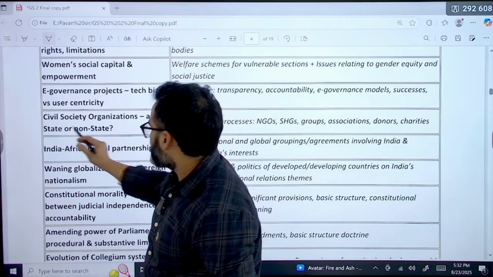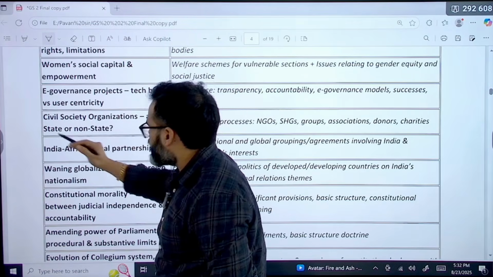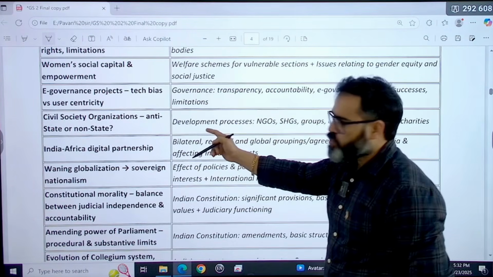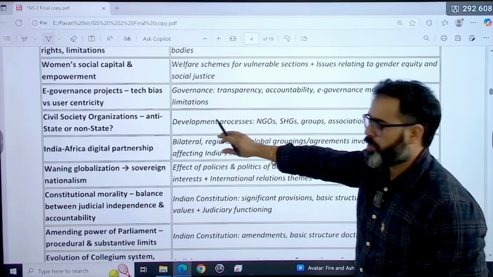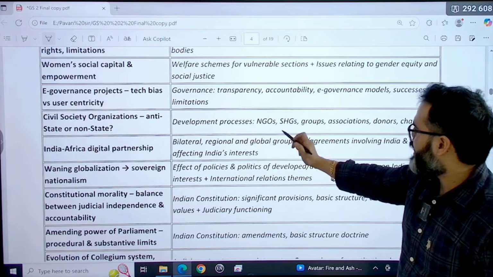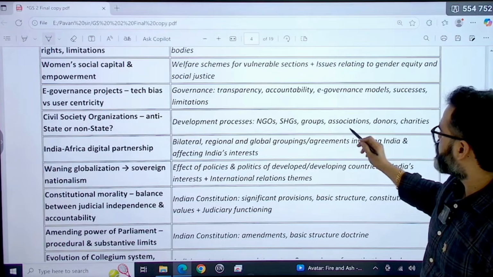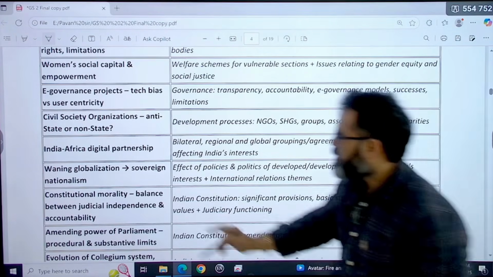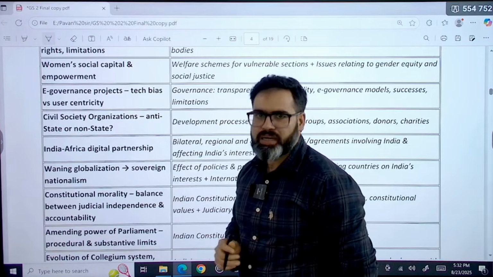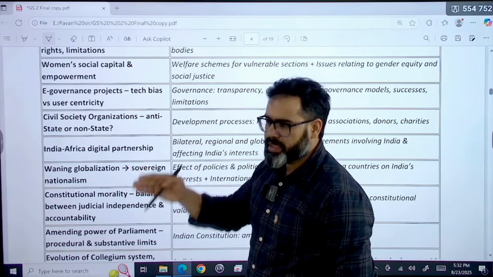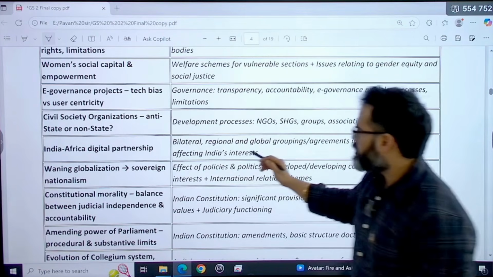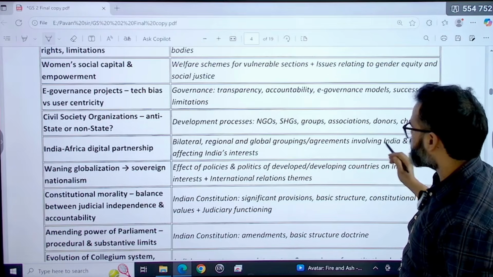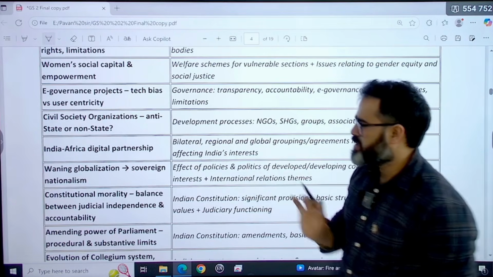The next question is on civil society organizations, anti-state or non-state. This belongs to the topic of the development process, NGOs, self-help groups, associations, donors and charities. Then India-Africa digital partnership. This was about international relations: bilateral, regional and global groupings and agreements involving India and affecting India's interests.